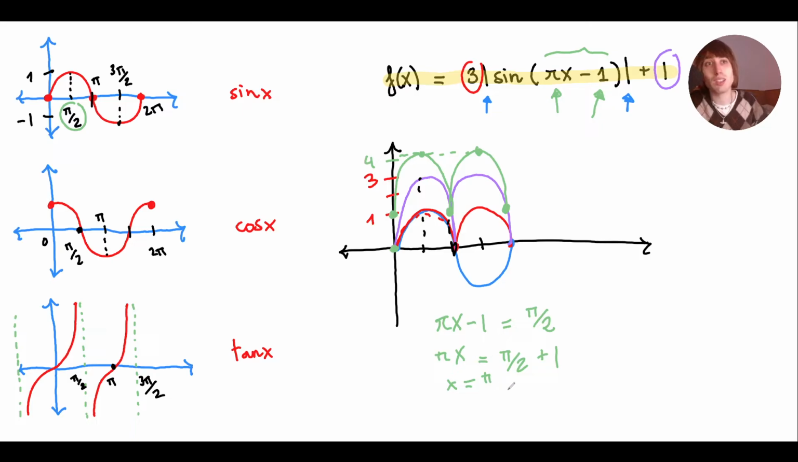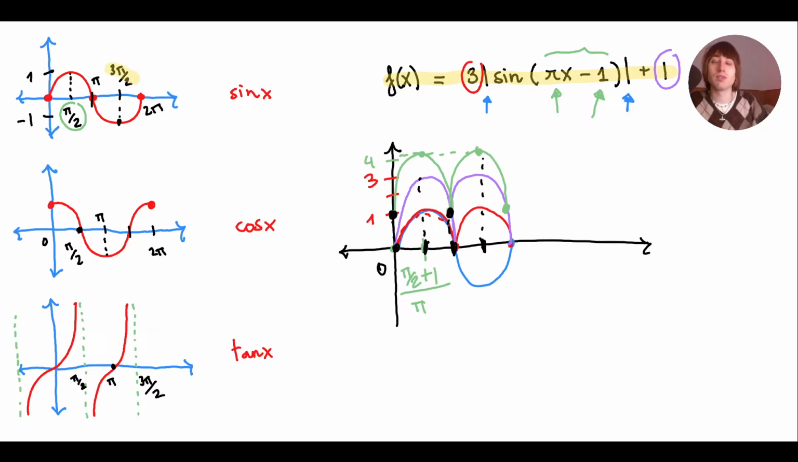So x equals pi halves plus 1 divided by pi, which is a pretty ugly number, but whatever. I'm gonna leave it like that. I'm not even gonna simplify it. So the maximum right here, we will get it at pi halves plus 1 divided by pi, and the output is 4. Okay, nice. Okay, so we have everything.